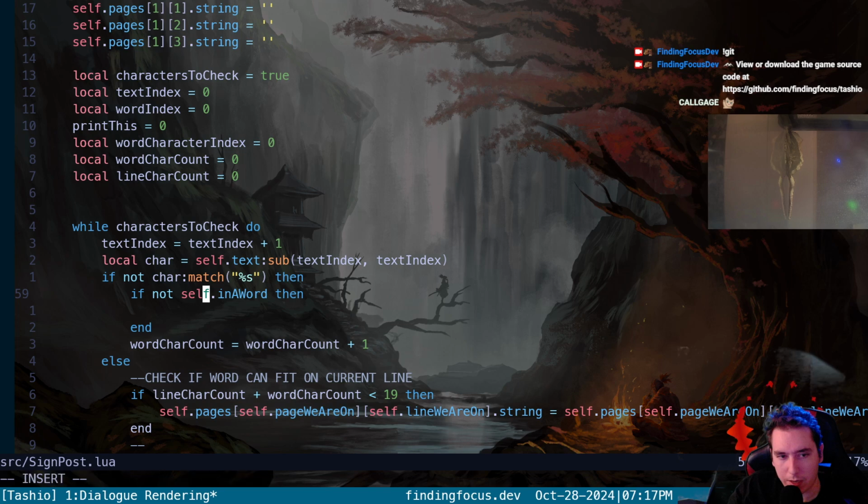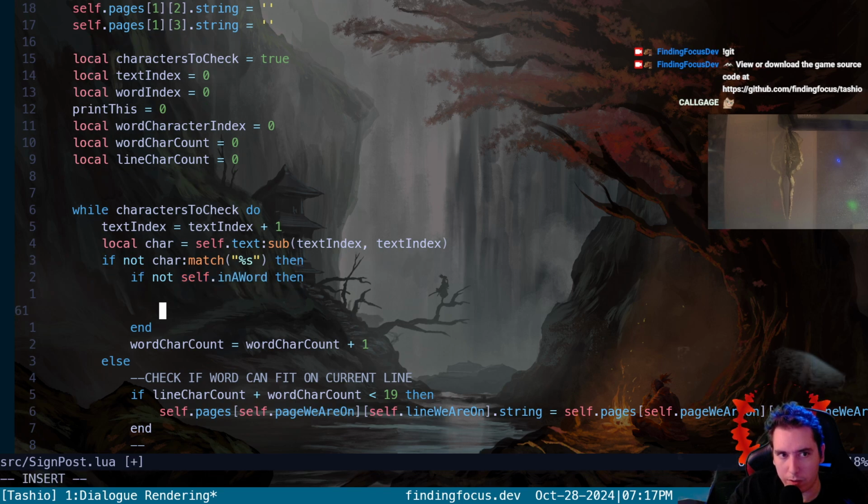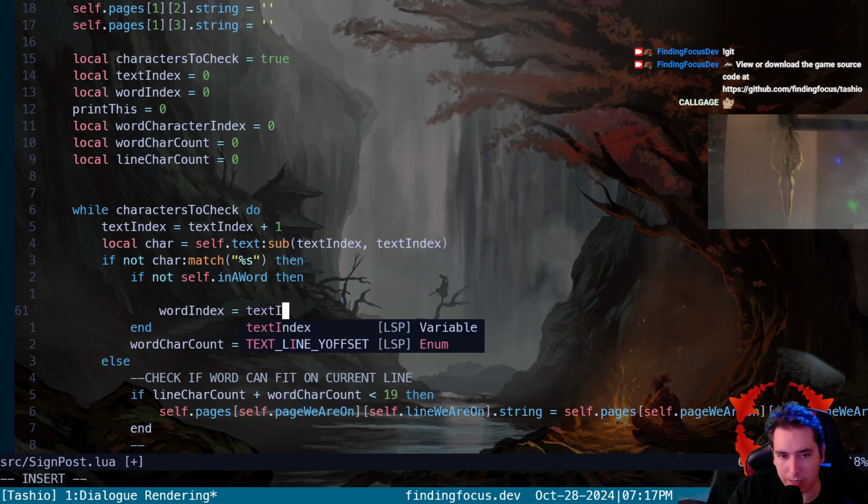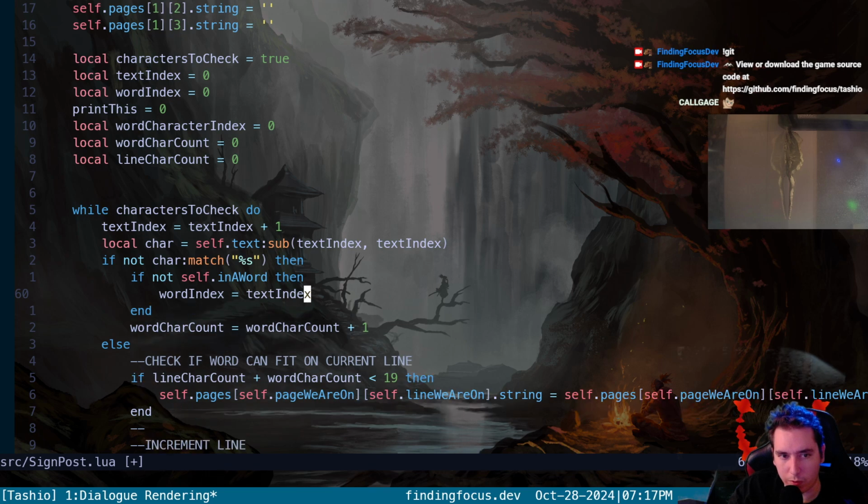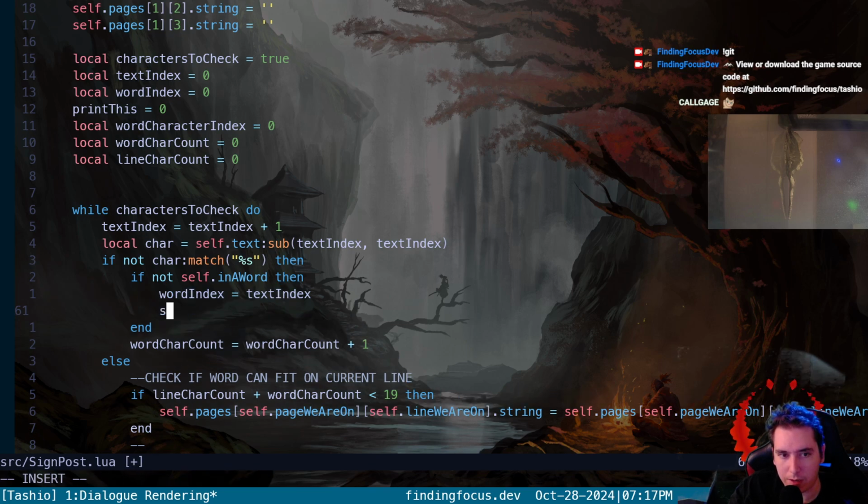So we're going to say, okay, well, we found a character and we weren't in a word, therefore we're going to snag the index of this word into our word index variable, and we do that by pulling the text index into our word index just like that, and then our self in a word becomes false.